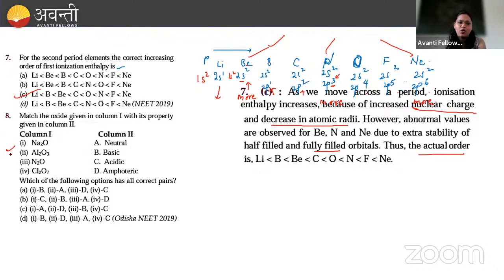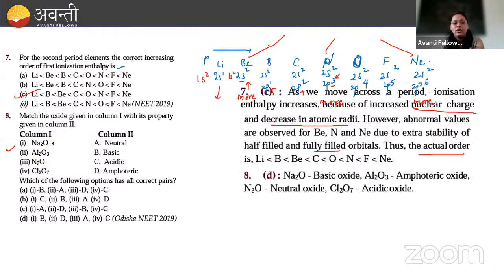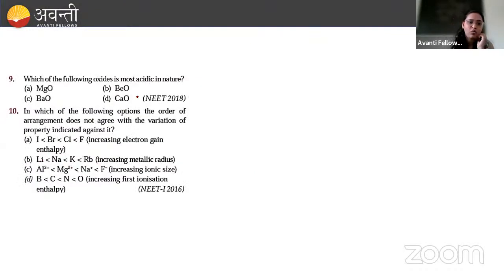We have already solved this problem. Okay, Na2O, Al2O3, N2O, Cl2O7. What is what? Na2O is basic oxide, neutral oxide, acidic or amphoteric. So we know that Na2O is what? Basic oxide, right? Al2O3 is amphoteric oxide, right? N2O is neutral oxide and Cl2O7 is acidic oxide. Okay, try to remember this because Na2O क्या है? Yes, it forms basic oxide. Al2O3 का amphoteric आता है, Cl2O7 acidic देते हैं और ये क्या देता है? Neutral.